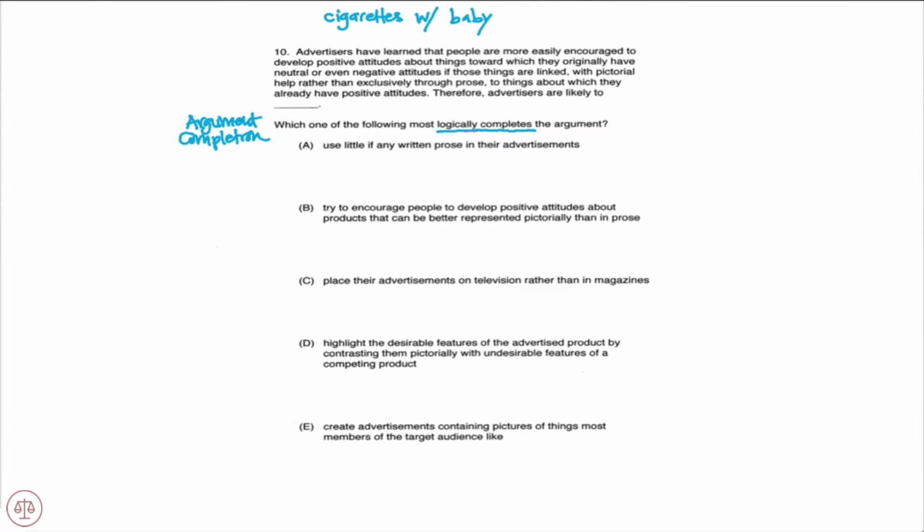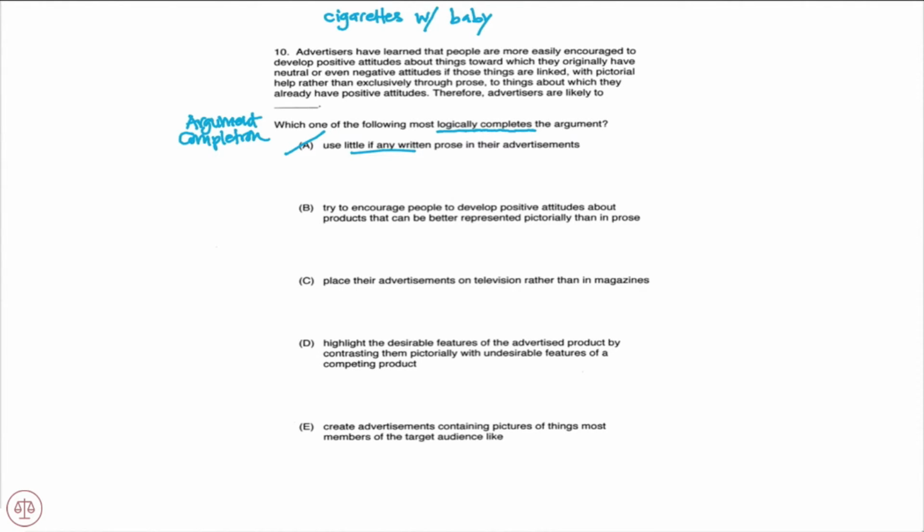A, use little, if any, written prose in their advertisements. Popular answer choice, but not correct. Little, if any. It's not about using little, if any, prose. It's about not using exclusively prose. So you notice if A said use all written prose in their advertisement, that would make sense, but little, if any, no, we're just talking about using exclusively prose. So A does not follow, and A would be eliminated.